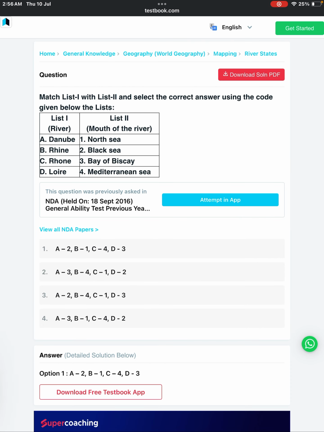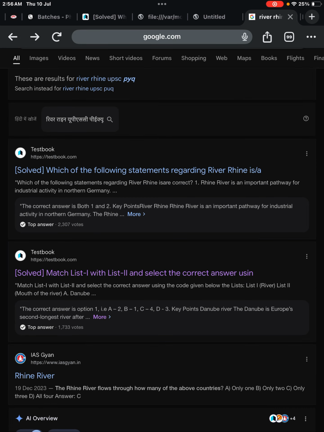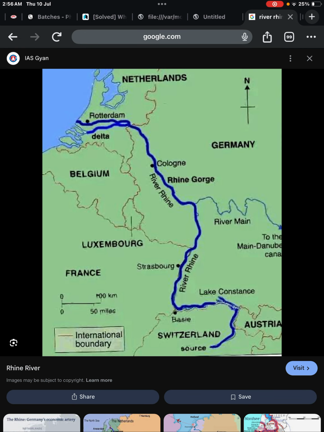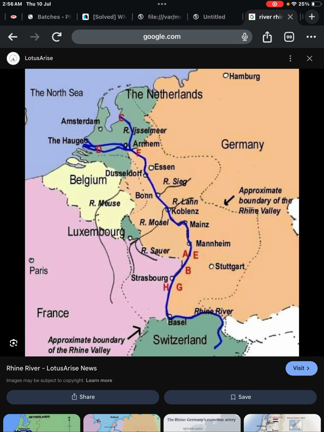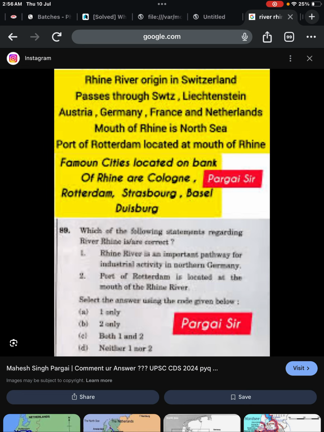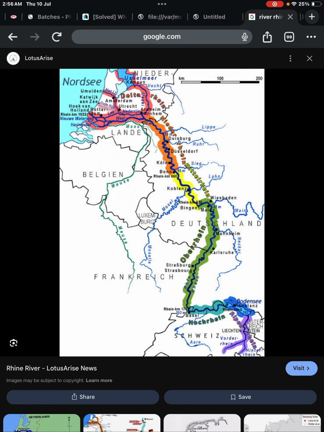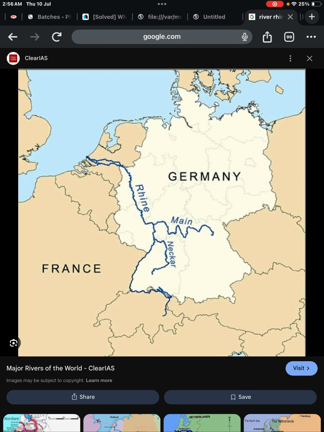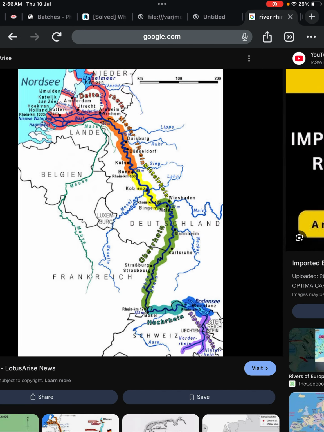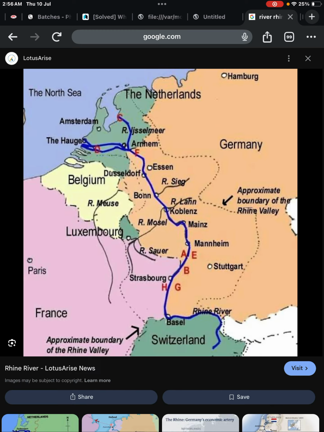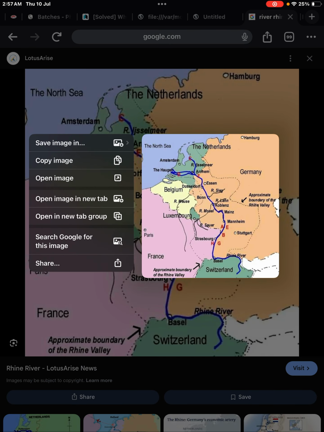Now we will go to the Rhine River and check where it is flowing, what its origin is, and where it is originating is the main question.